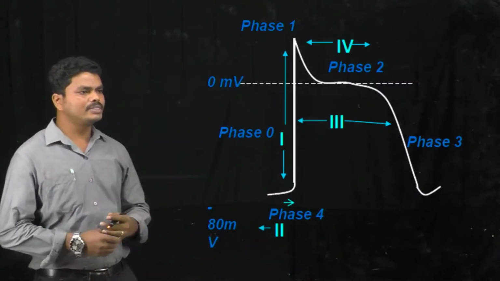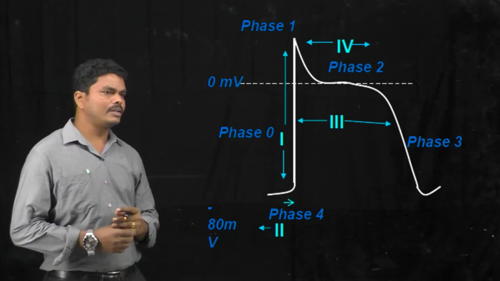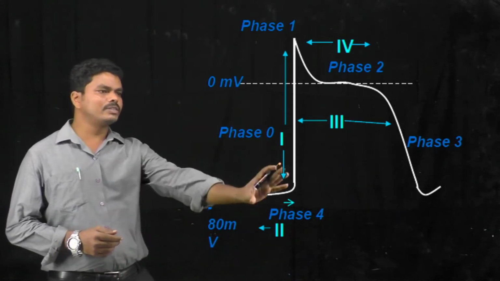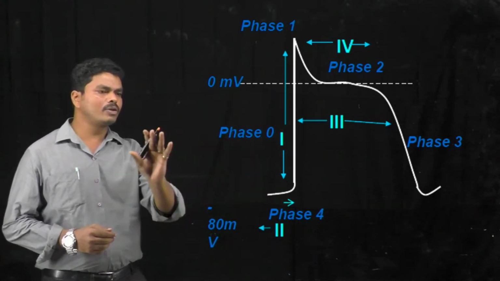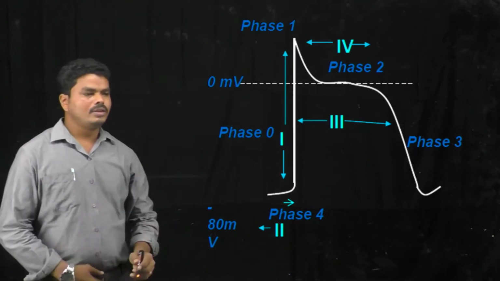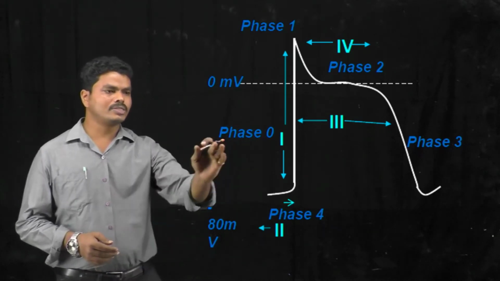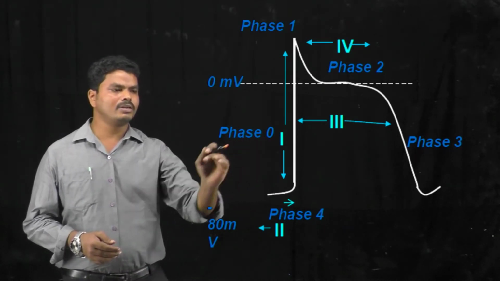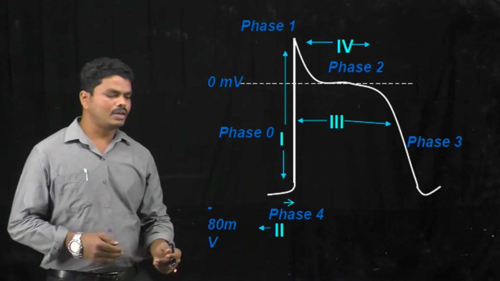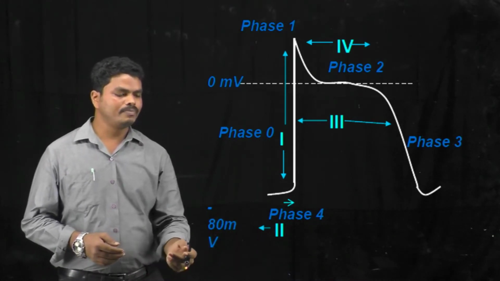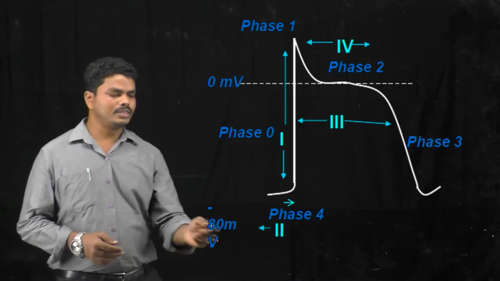Here we can see the phase of action of the different classes of antiarrhythmic drugs. There are 4 classes of antiarrhythmic drugs, and 5 phases in the action potential of the cardiac cell. During these 5 phases, the 4 classes of drugs show their action. Class 1 drugs, which are the sodium channel blockers, show their action at phase 0. Class 2 drugs, the beta adrenoreceptor blockers, show their action at phase 4, which is the resting phase.